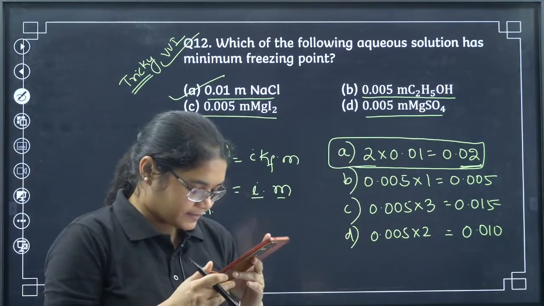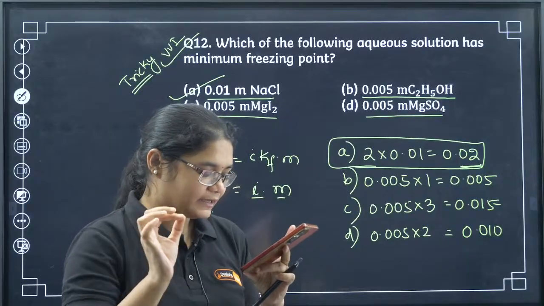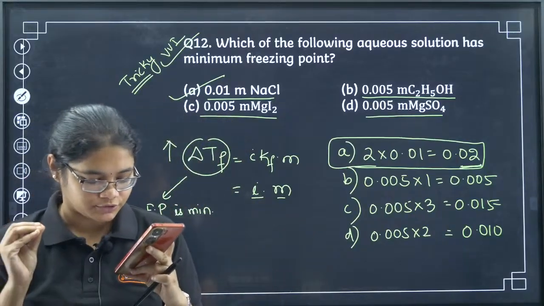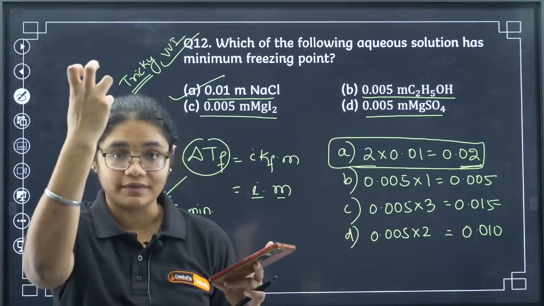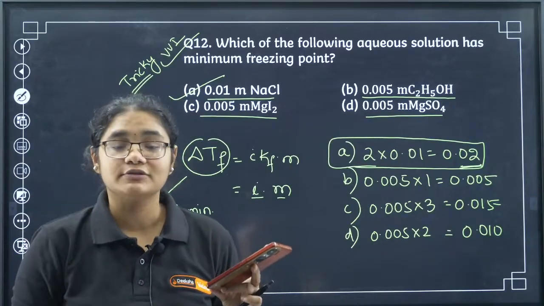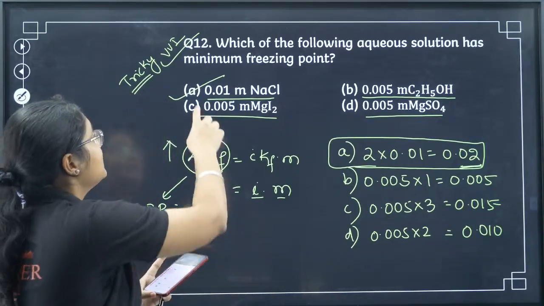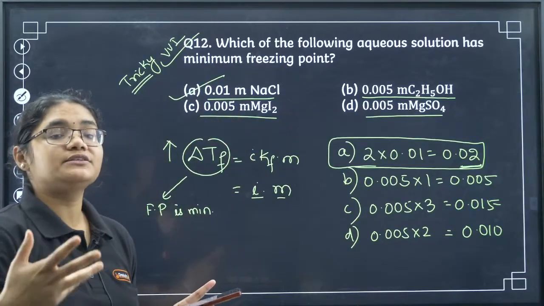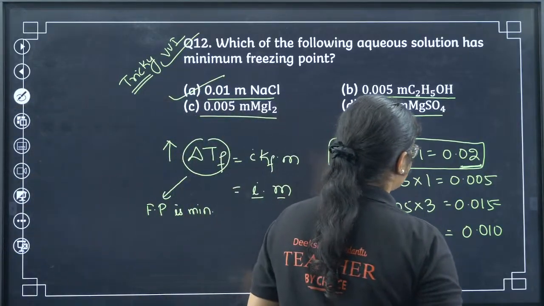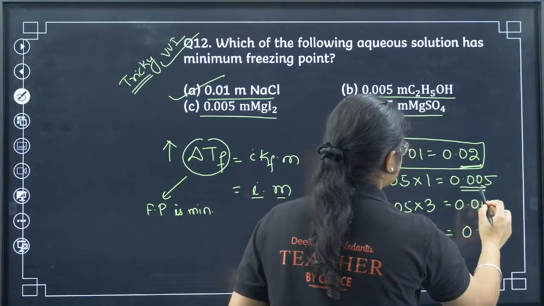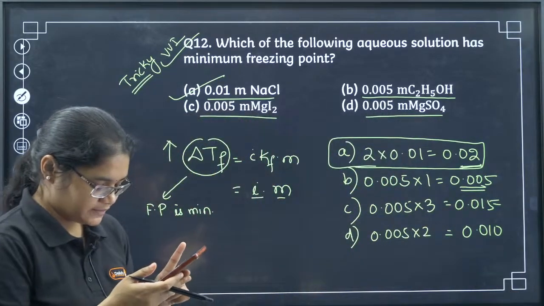Yes, Karthikeyan, you are absolutely correct. Delta T, i m, is highest for option A, so that solution will have the minimum freezing point. There the depression is maximum. If the question had asked which has the maximum freezing point, then it would be where the depression is least.